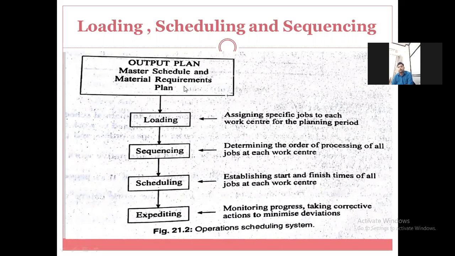Master schedule and material requirement plan. First stage is loading. In front of loading you can write: assigning specific jobs to each work center for the planning period.